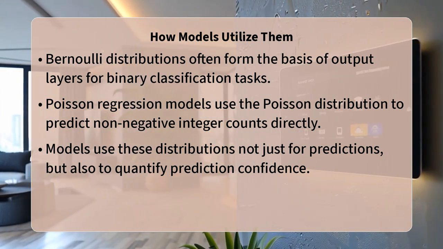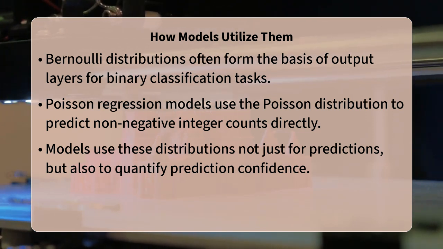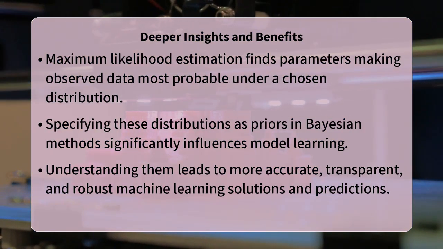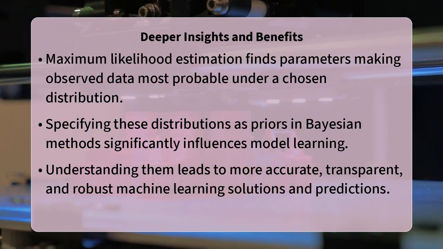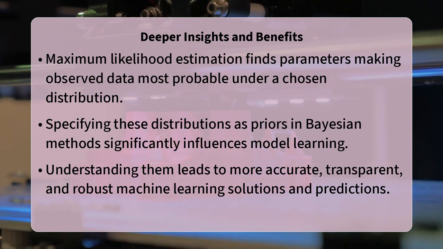For example, in a classification context, applying maximum likelihood estimation means finding the model parameters that make the observed data most probable under a chosen discrete distribution. This method implicitly uses the properties of these distributions to optimize model performance.